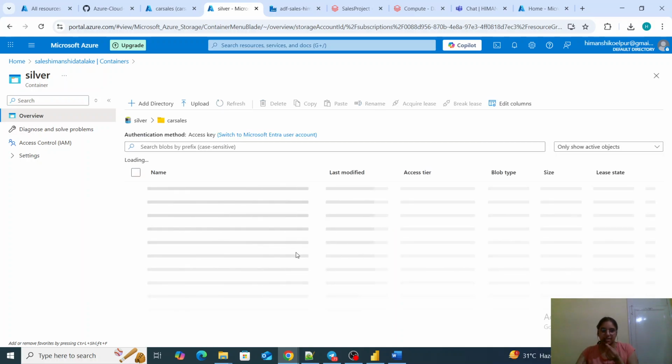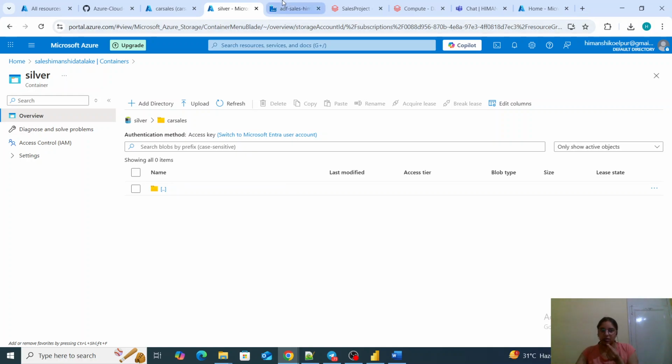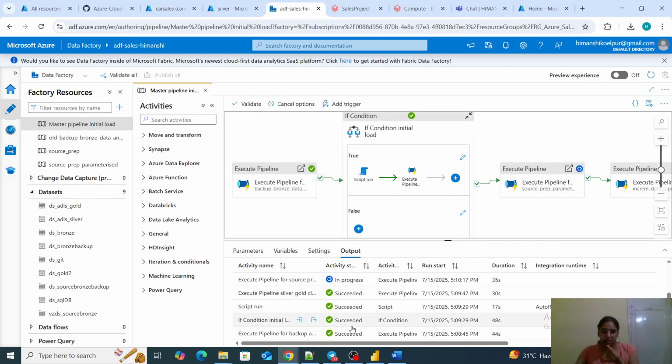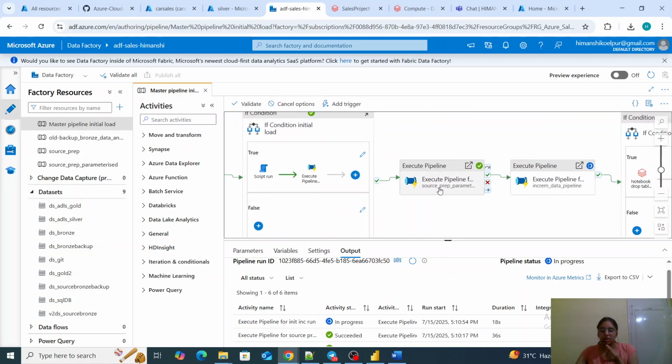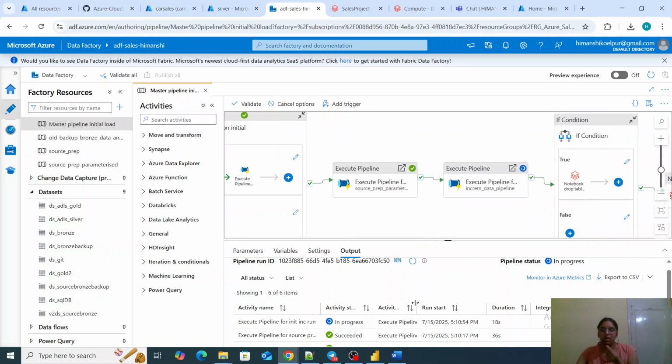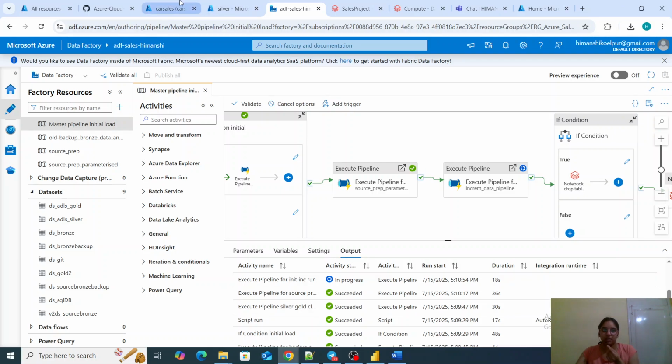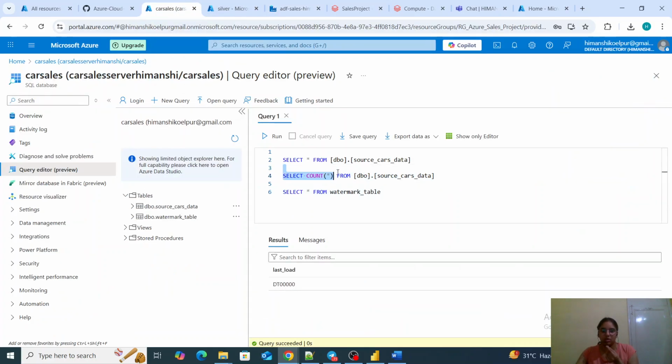In car sales, it is also cleaned up. So cleanup is also successful. Then it is running the execute pipeline for source prep. So source prep is the pipeline in which we will have our data from GitHub to SQL DB. So let me check for SQL.